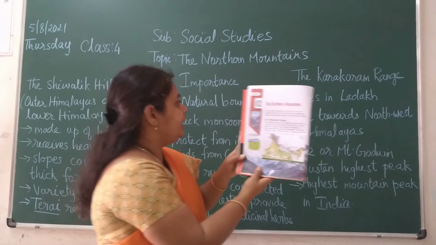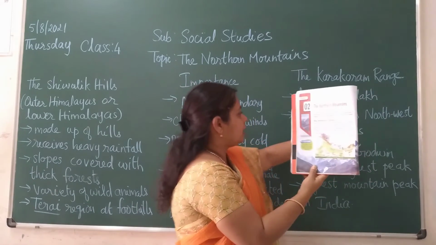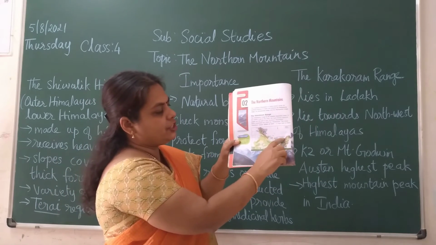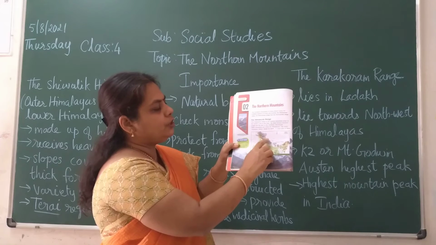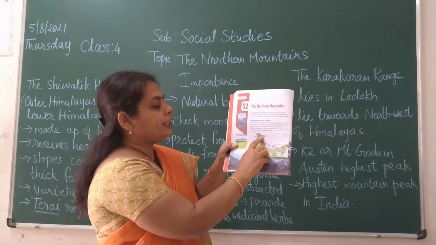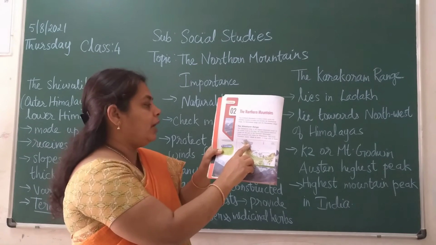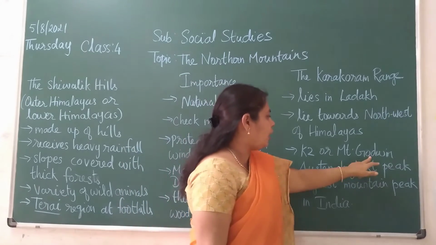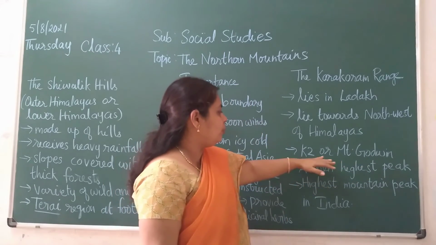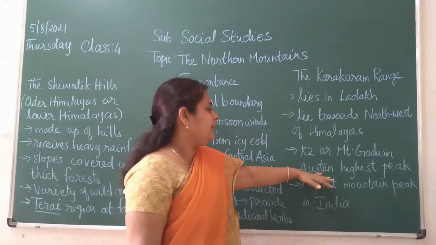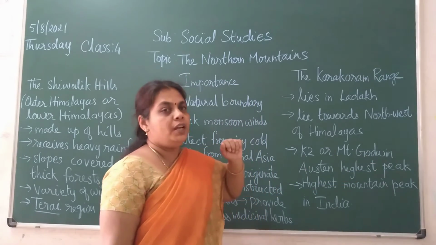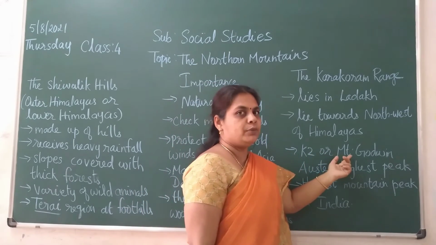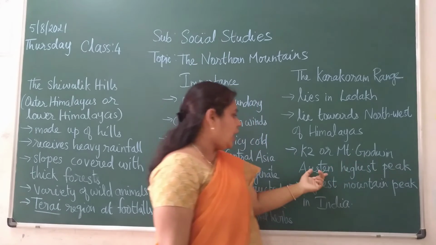So that's why they have told it lies in Ladakh, and it lies towards the northwest of the Himalayas. See, this stretches your Himalayas, children. So to this northwest is this place. In these mountain ranges, K2 or Mount Godwin Austen is the highest peak, children. Once again I read, K2 or Mount Godwin Austen.